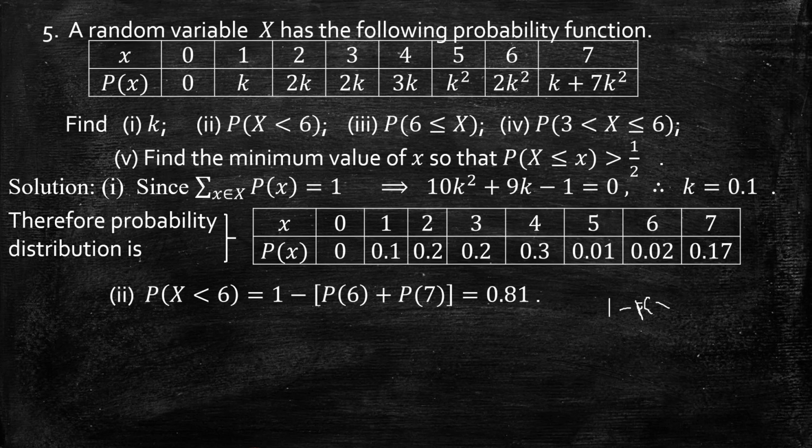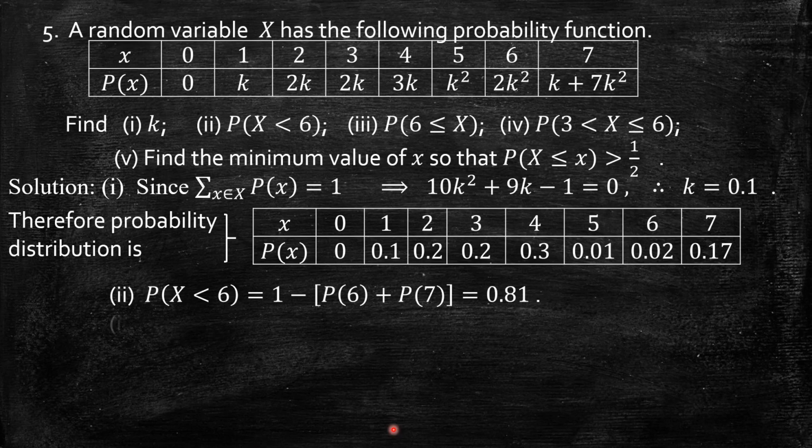We can either take it as it is, x less than 6, or x greater than or equal to 6, and take the complement of this. That means 1 minus the probability of 6 and 7. We have to just take these two values. The complement of this is the probability of x less than 6, which gives 0.81.